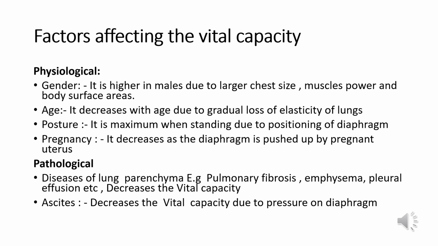Factors affecting the vital capacity. Physiologically, males have a higher vital capacity. Vital capacity decreases with age due to gradual loss of elasticity of lungs. Vital capacity is maximum when in standing position. During pregnancy, vital capacity decreases due to the diaphragm being pushed up. Vital capacity decreases due to diseases such as pulmonary fibrosis, emphysema, pleural effusion, etc. Ascites too decreases the vital capacity due to the pressure pushing the diaphragm upwards.